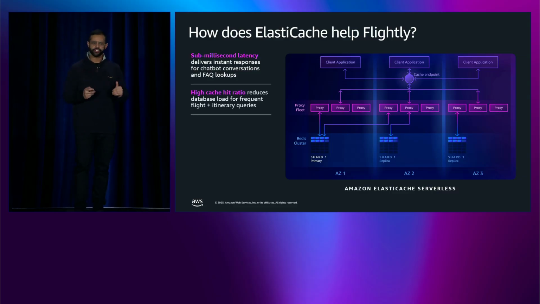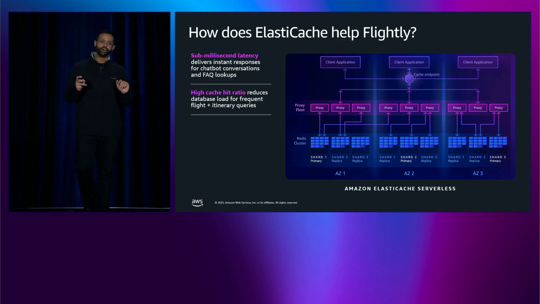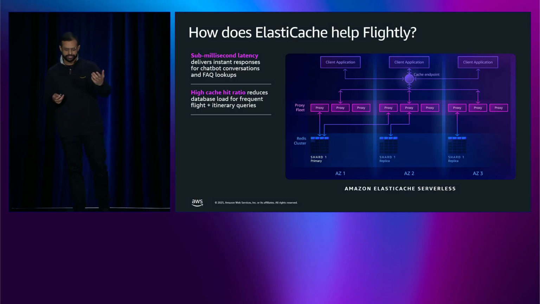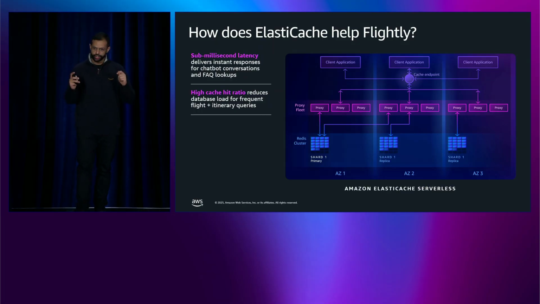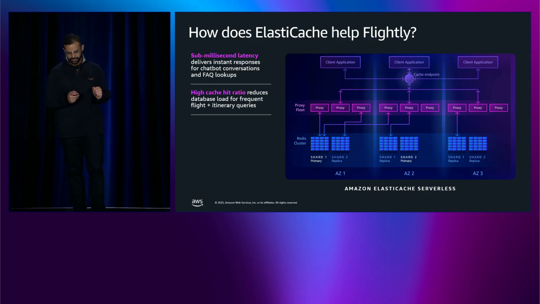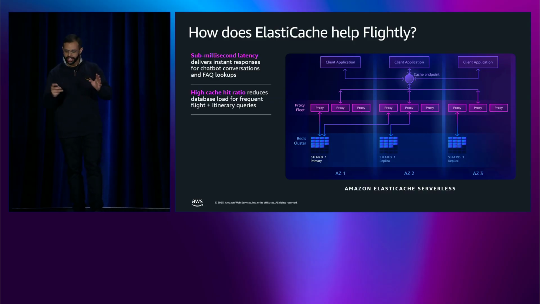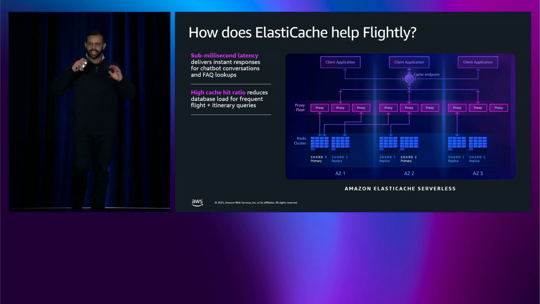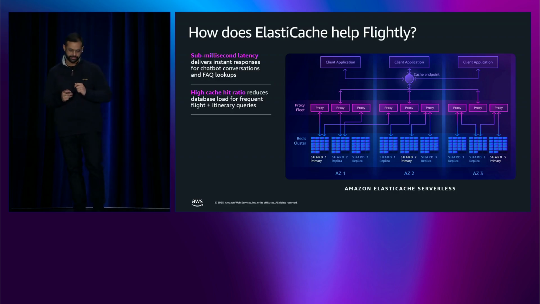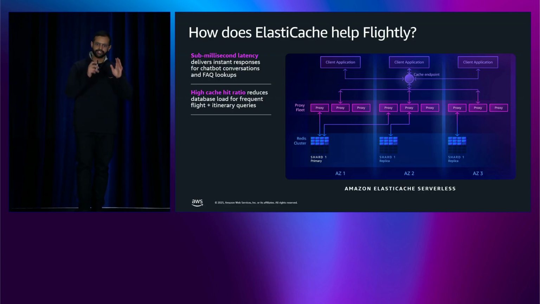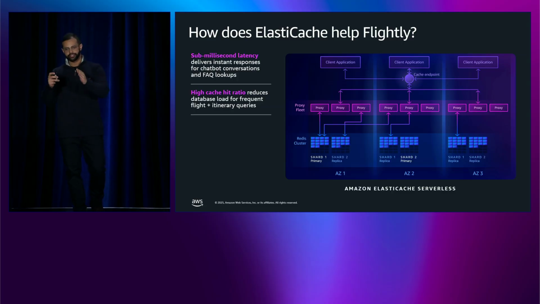Now, just before reInvent, I think about a week before reInvent or so, we launched vector search for ElastiCache, and with it, durable semantic caching. With ElastiCache Valkey durable semantic caching, we are actually hitting 90% plus cache hit rates for repeat queries. What that means is 9 out of your 10 requests get served from memory.